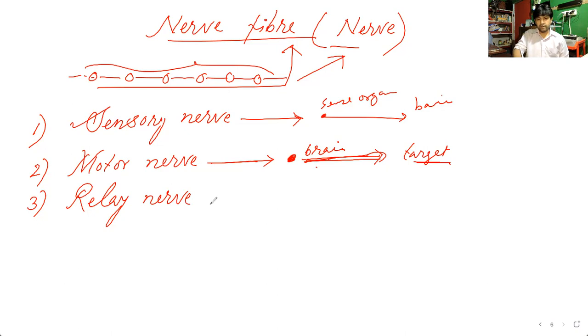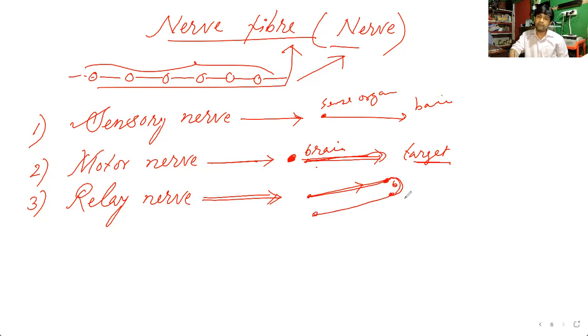So another one is the relay nerve. What are relay nerves? They are actually relating the sensory nerves with the motor nerves. Sensory nerves bring the information to the brain, or sometimes to the spinal cord also. Later on we'll discuss that. Through the brain or through the spinal cord, these informations are brought to the motor nerves.